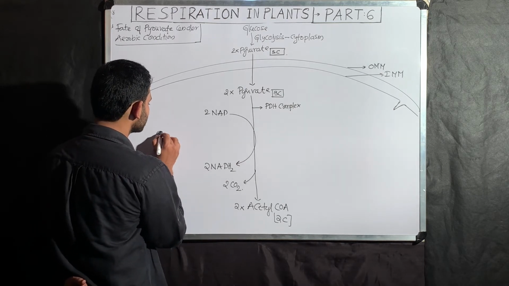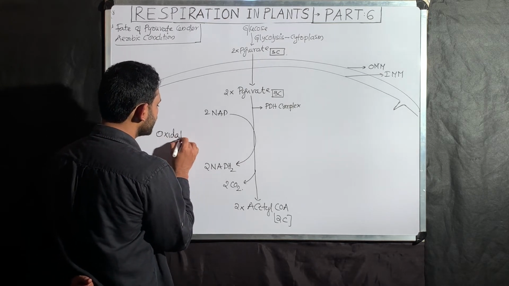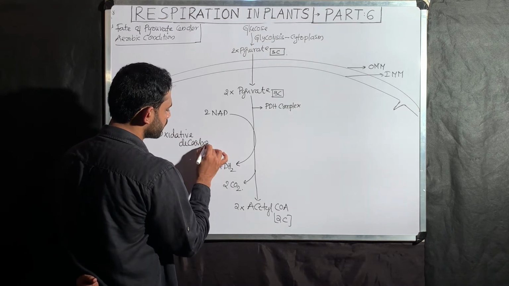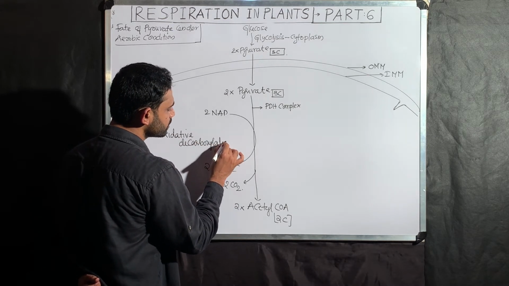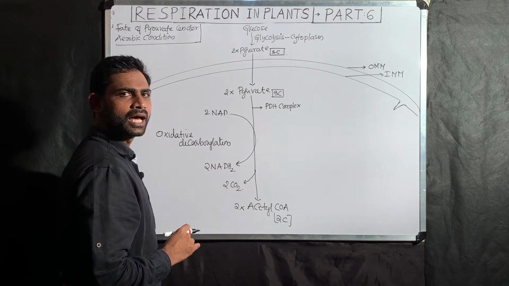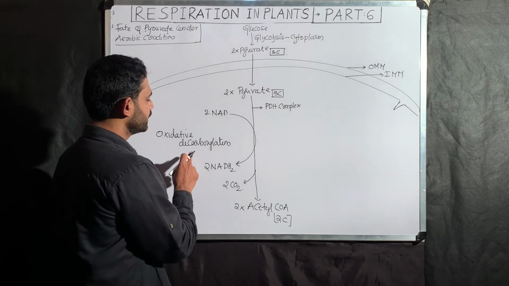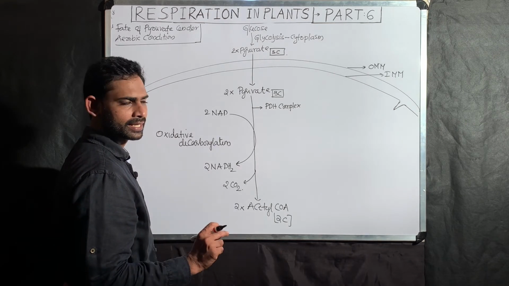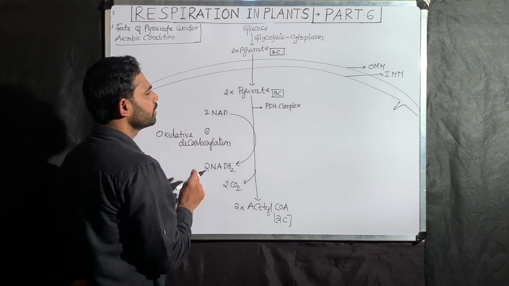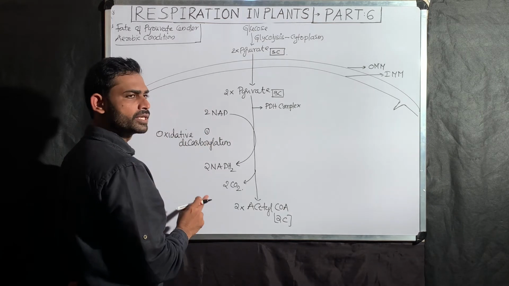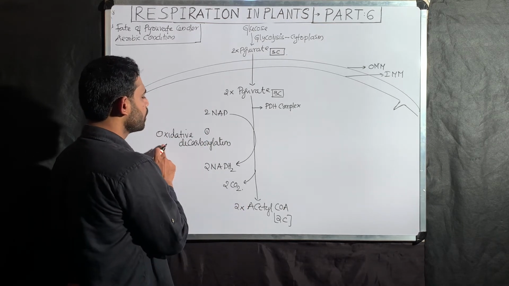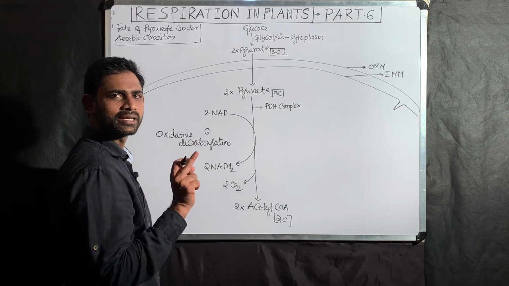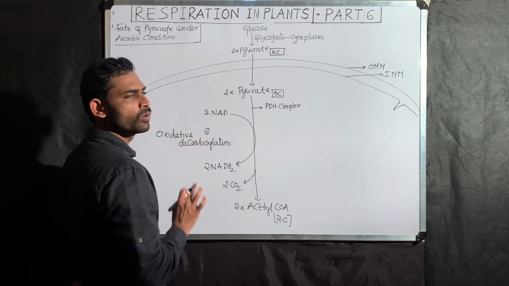That is why this is an oxidative decarboxylation. What is the meaning of oxidation? Removing of hydrogen or removing of electrons. Decarboxylation means removing of carbon in the form of carbon dioxide. So you should remember, conversion of pyruvate into acetyl-CoA is the first oxidative decarboxylation in aerobic cellular respiration. That is why I gave the number 1.